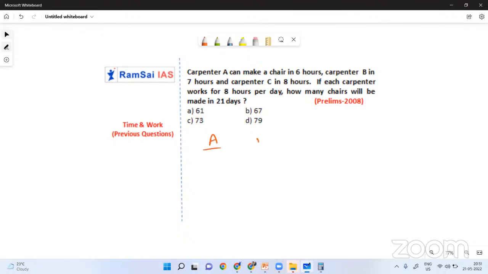A, B, C, three carpenters are there. Here, instead of number of days, I'll write number of hours. Both are time only, right? A can finish in 6 hours, B can finish in 7 hours, C can finish in 8 hours. Now, 21 days. Here you can solve this question in two different ways. Let me explain one simple way.